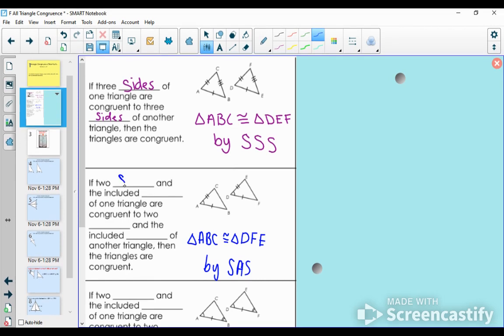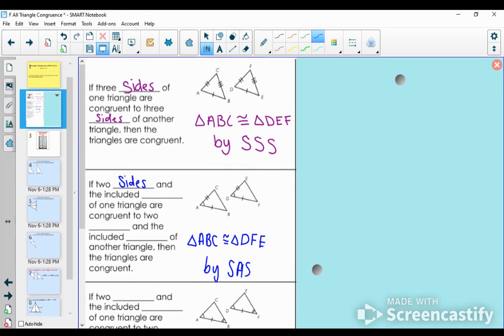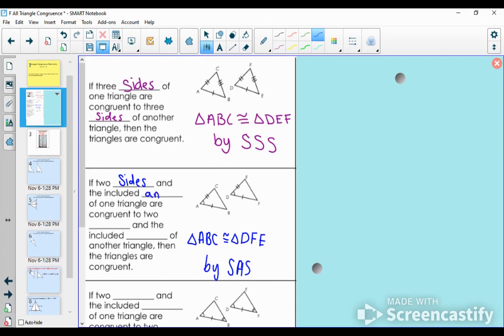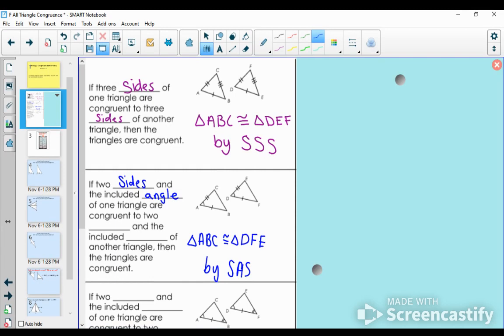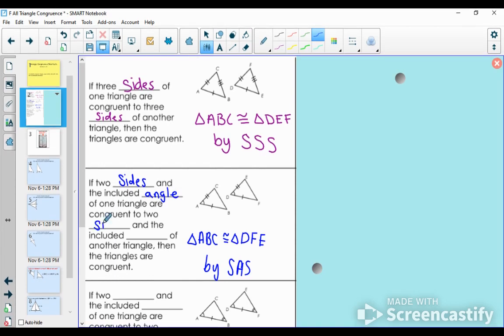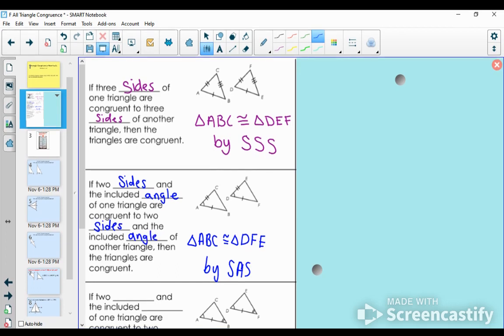So if 2 sides and the included angle of one triangle are congruent to 2 sides and the included angle of another triangle, then the triangles will be congruent.